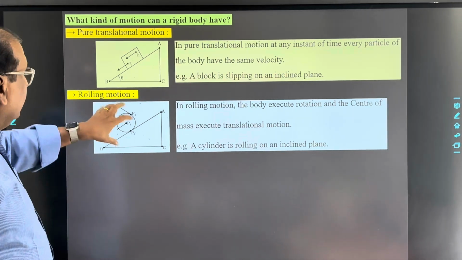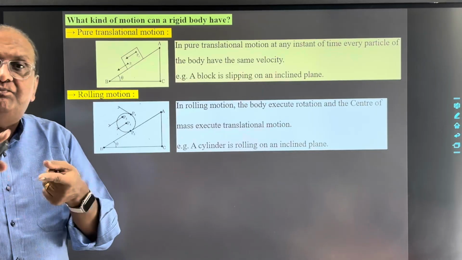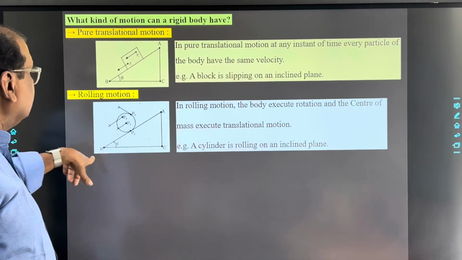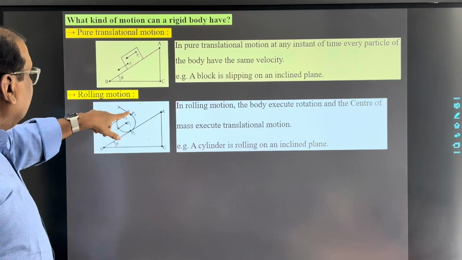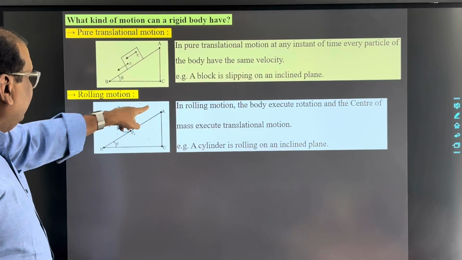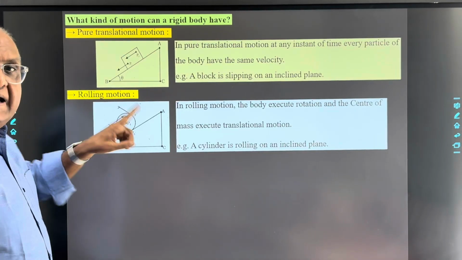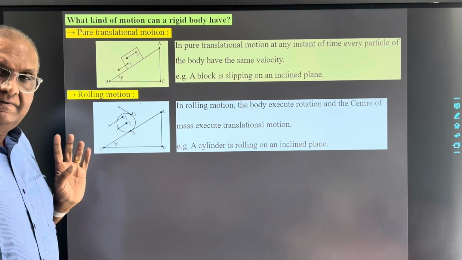So this translational plus rotational motion is known as rolling motion, and the cylinder moving down the inclined plane executes rolling motion.